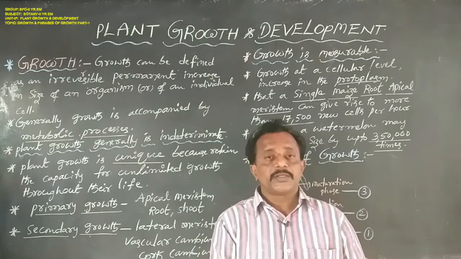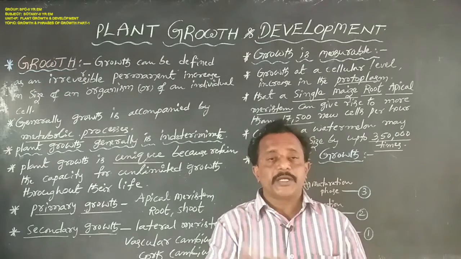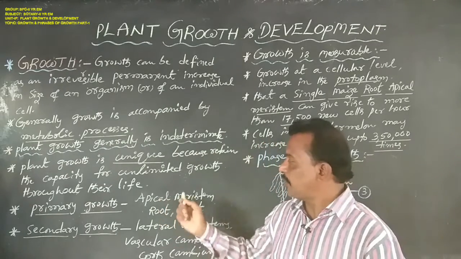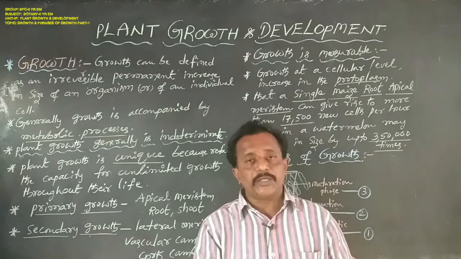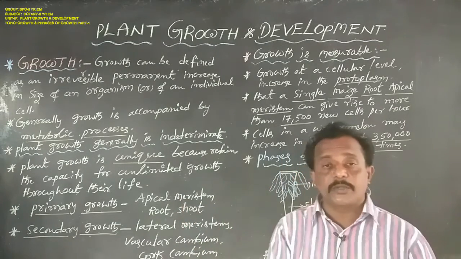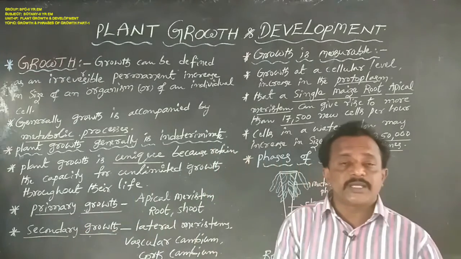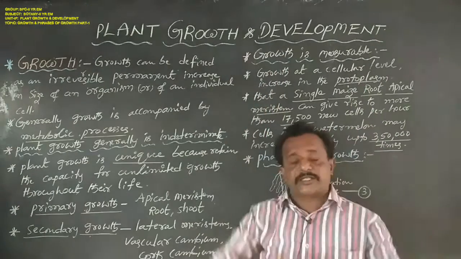So at a certain age the plants grow, and primary growth involves the root apical meristem and shoot apical meristem, which are responsible for primary growth and principally contribute to the elongation of the plant axis.